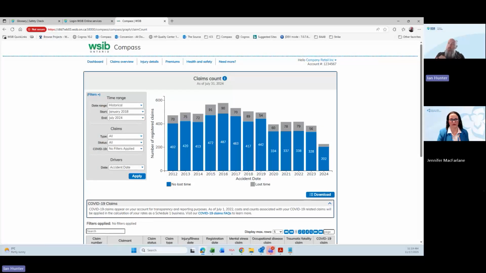What we would also do is update all the information that's in here as well. So if we have, let's say, a lost time injury that as of July 31st was showing as pending because it hadn't gone through the adjudication process yet, when we bring it in as of August 31st, it's maybe allowed. So now it's going to show as allowed because we're always updating with the latest information.